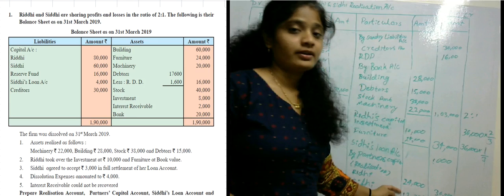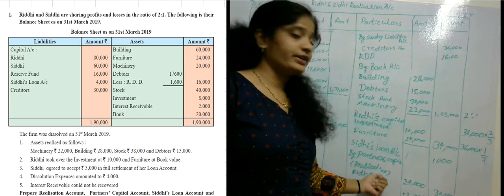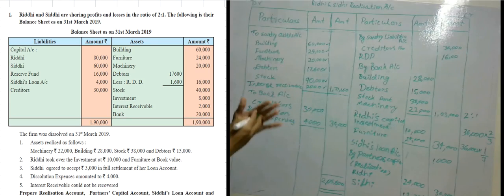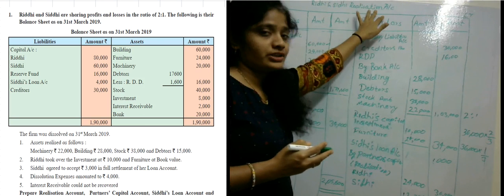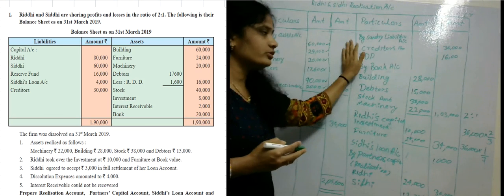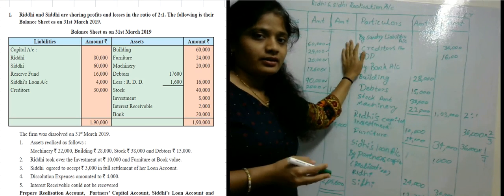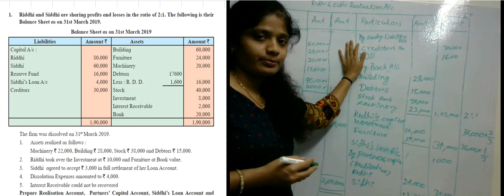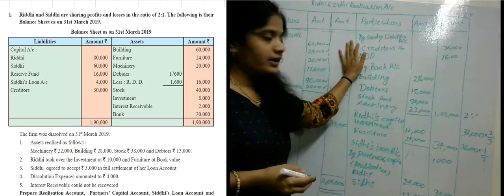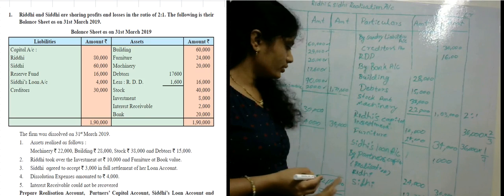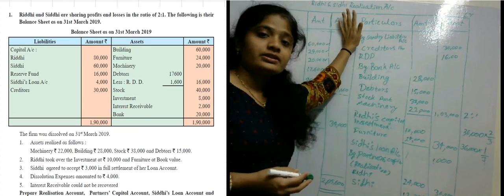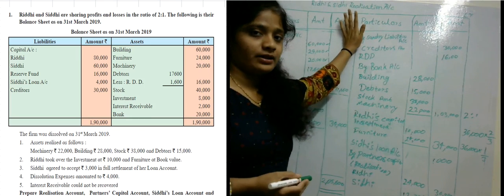This amount will be transferred to the partners' capital realization account. Till here we calculated Riddhi and Siddhi's realization account. You have to follow the format that I explained in yesterday's video and solve the problems using that format. After the realization account, we will calculate the partners' capital account.